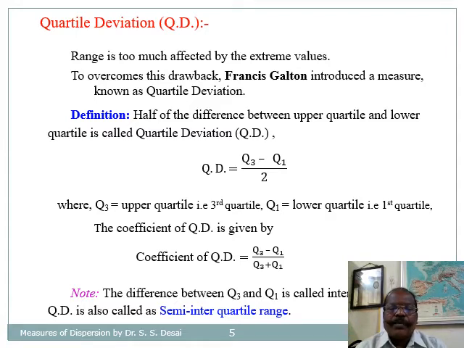And the coefficient of QD is given by Q3 minus Q1 divided by Q3 plus Q1. So here note that the difference between the upper quartile and lower quartile is called the interquartile range. So the QD is also called the semi-interquartile range.